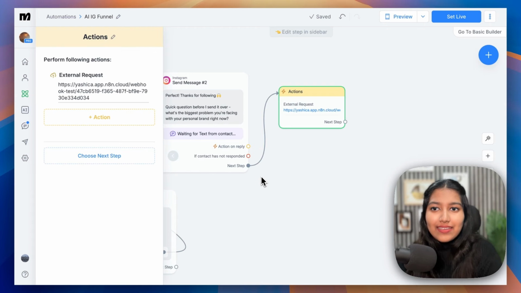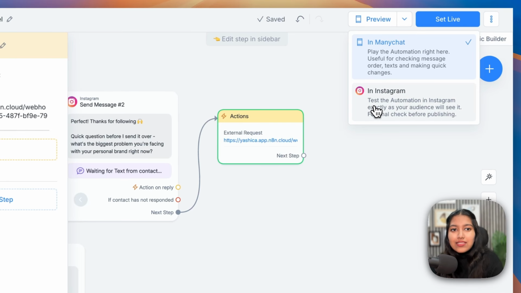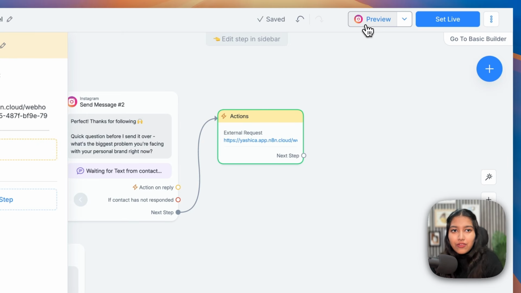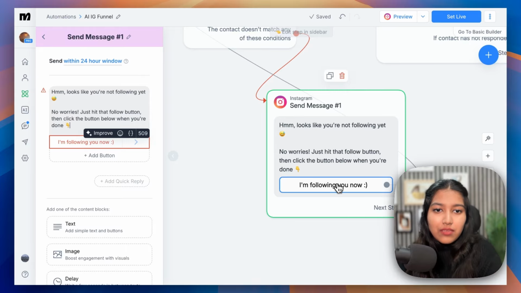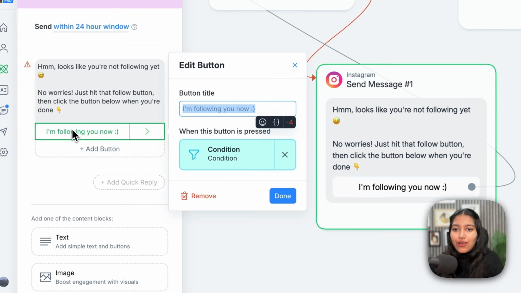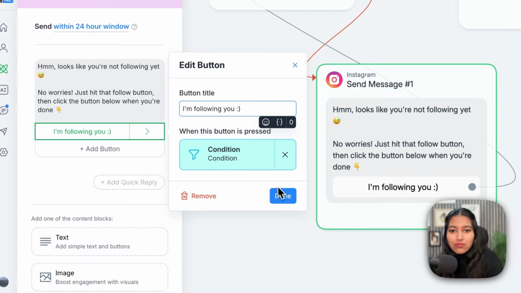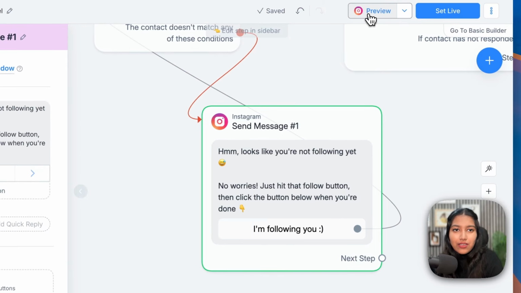Now we'll have to go ahead and test this connection which is between ManyChat as well as Anyten. So just simply click on this drop down for preview and then select in Instagram. After that, click on preview again. Okay, so we're getting an error. It says that the button title must not be so long. So let me change it to I'm following you. Okay. And now let's click on it again.